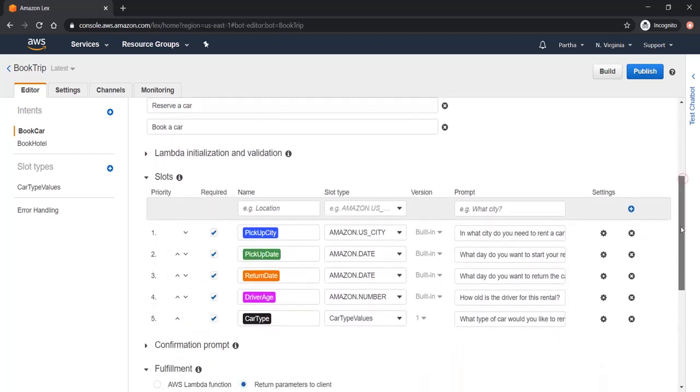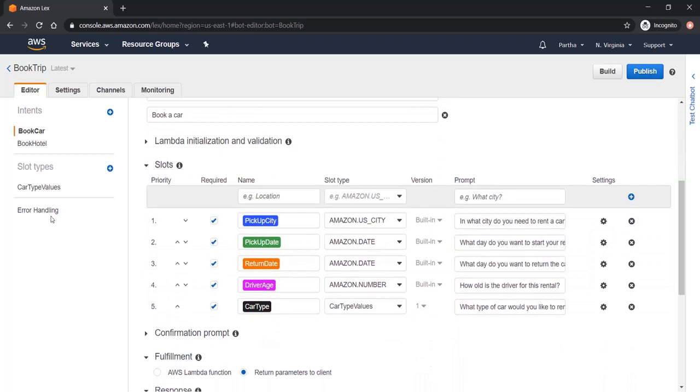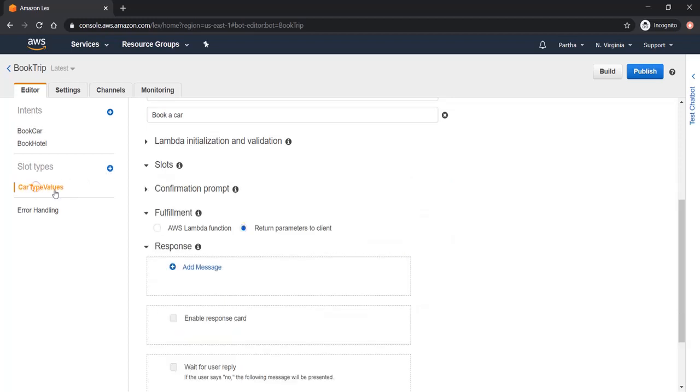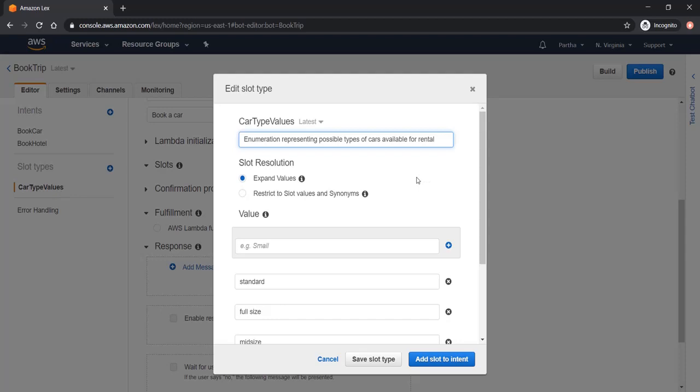Before going to the slot section, first of all let me explain how you can build the slots. Slots are the keywords that the bot needs to fulfill the user intent. You can create a slot by using this button. Here I already have one slot, car type values. A slot can be of two types, expand values, and restrict to slot values and synonyms.